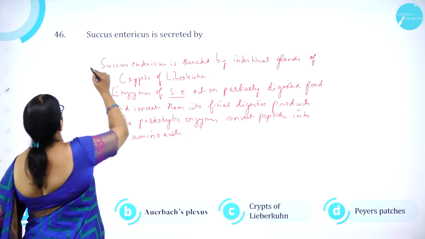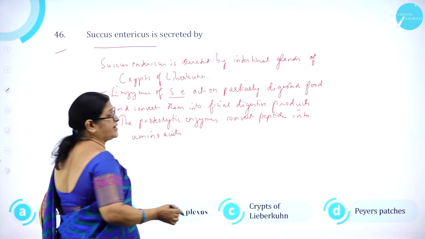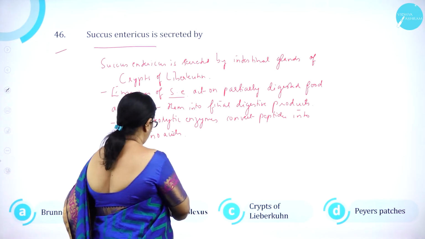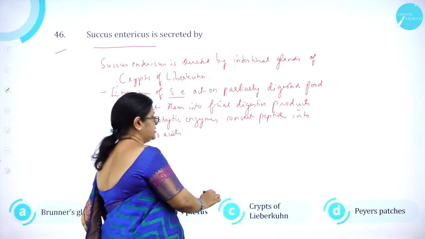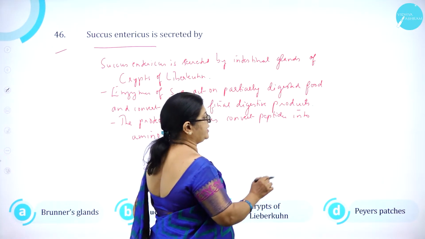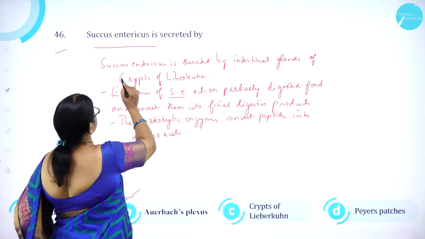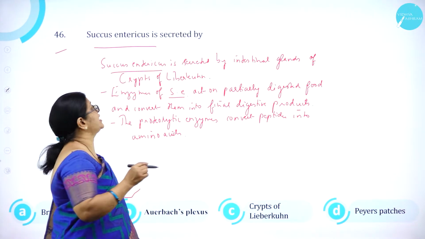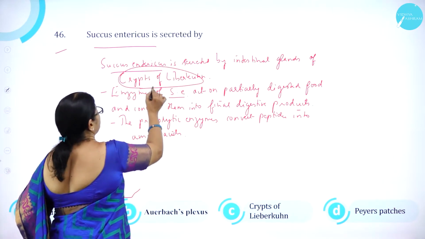Moving on to question number 46. Succus entericus is secreted by A. Brunner's gland, B. Auerbach's plexus, C. Crypts of Lieberkühn, and D. Peyer's patches. So, Succus entericus is secreted by the intestinal glands of Crypts of Lieberkühn.